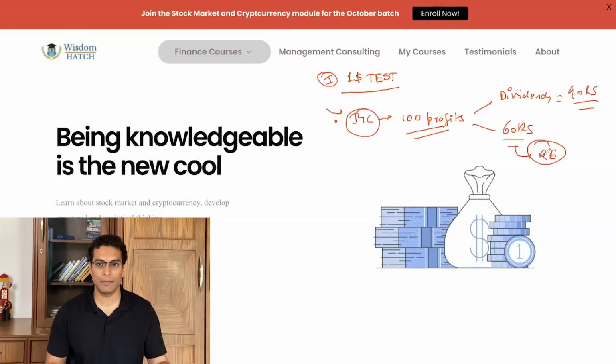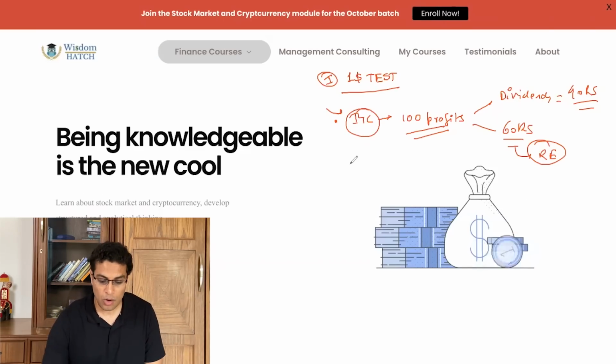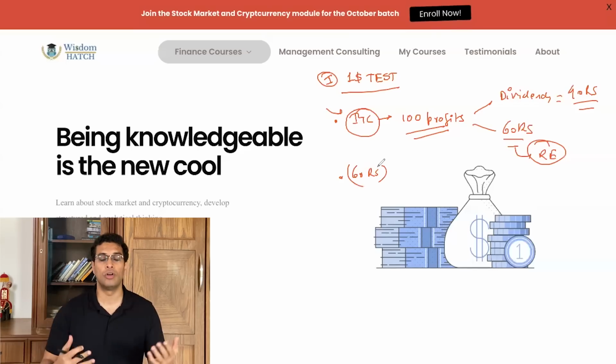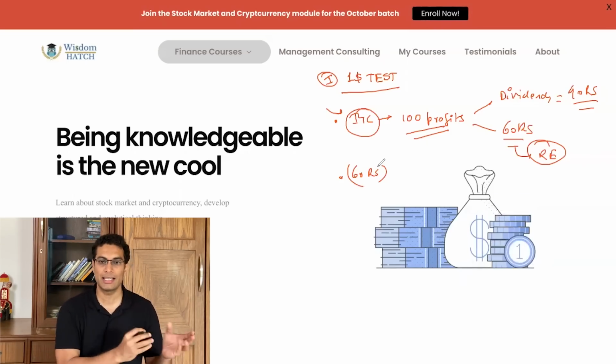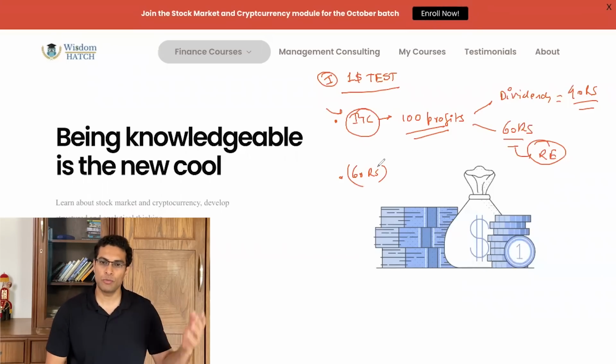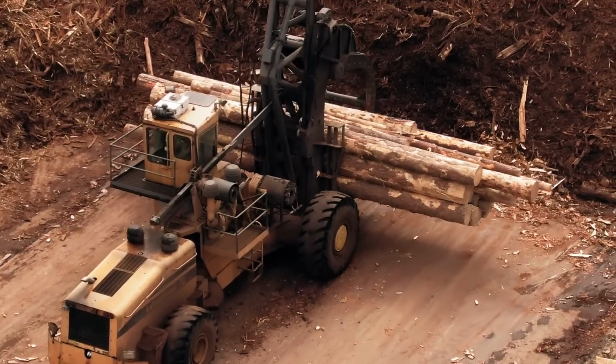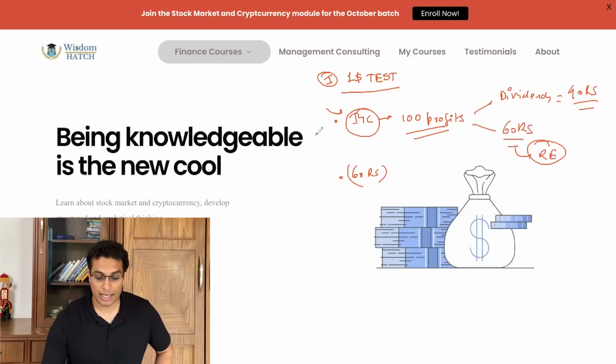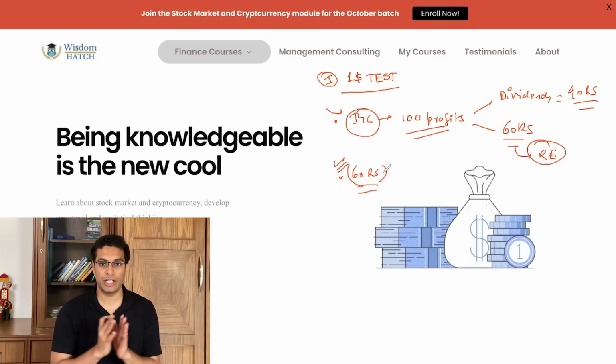So let's move on to step 2. What happens then? Now ITC has 60 rupees of retained earning. What becomes the goal of ITC in terms of utilizing this 60 rupees? It will go hire more people, create new factories, launch new products, etc. And it will try to utilize these 60 rupees of retained earning efficiently.